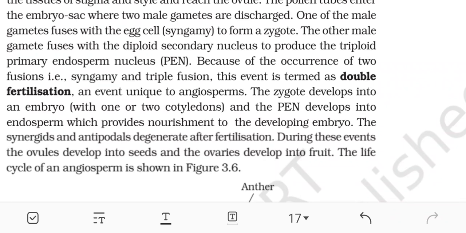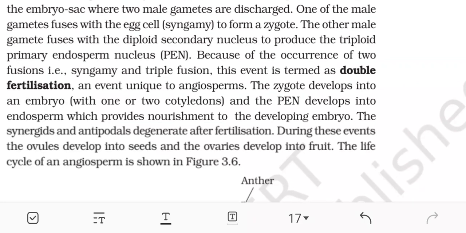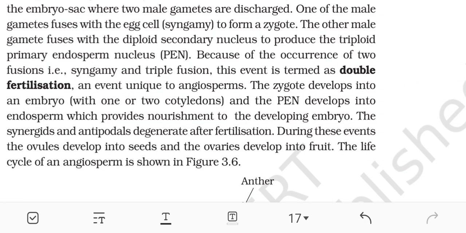One of the male gametes fuses with the egg cell in syngamy to form a zygote. The other male gamete fuses with the diploid secondary nucleus to produce the triploid primary endosperm nucleus, PEN. Because of the occurrence of the two fusions, that is syngamy and triple fusion, the event is termed double fertilization, an event unique to angiosperms.